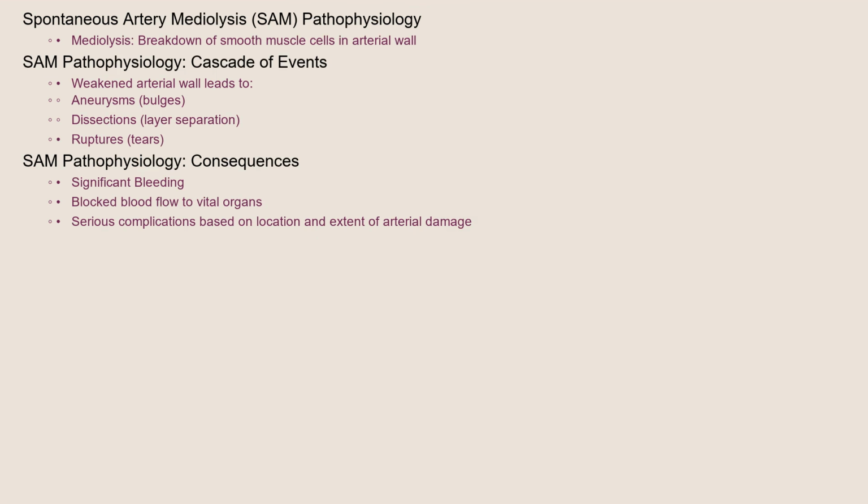Now, let's delve into the pathophysiology of SAM. The damage starts with the mediolysis, or the breakdown of the smooth muscle cells in the medial layer of the arterial wall. This weakening of the arterial wall can then lead to a cascade of events. These include aneurysms, which are balloon-like bulges in the artery wall, dissections, where the layers of the artery wall separate, and even ruptures, which are potentially life-threatening tears in the artery. When these events occur, they can cause significant bleeding, block blood flow to vital organs, and ultimately lead to serious complications. The location and extent of the arterial damage determines the specific clinical manifestations.